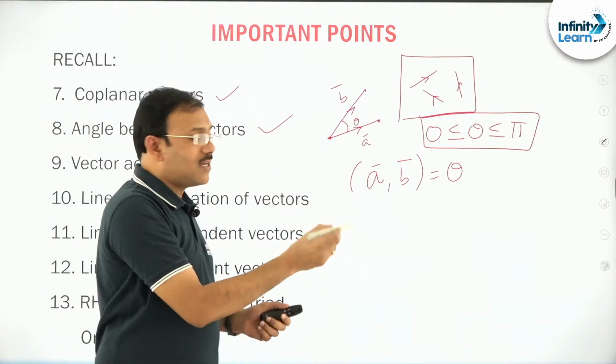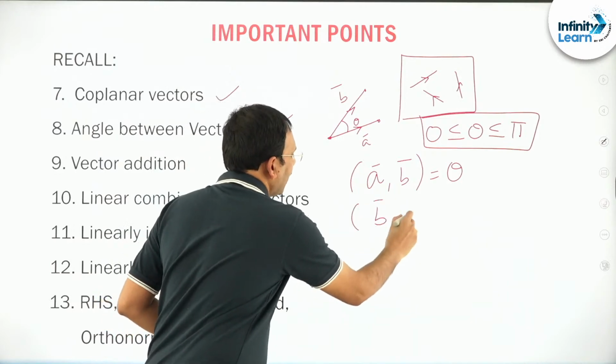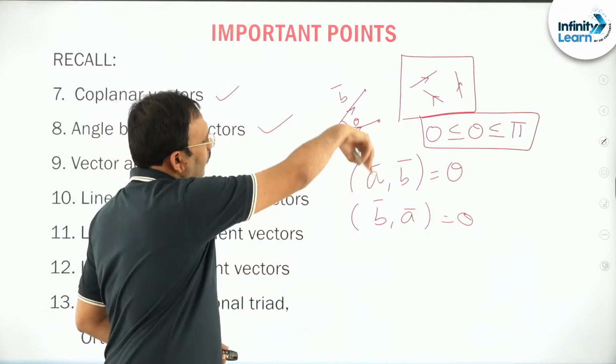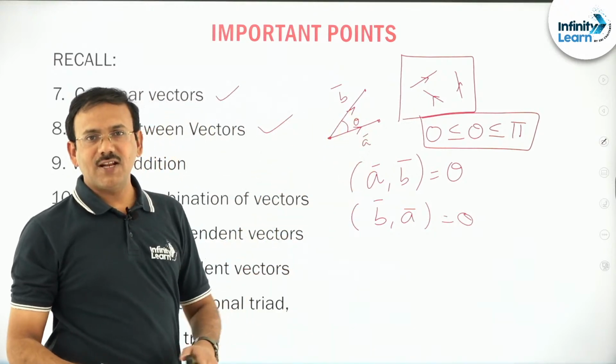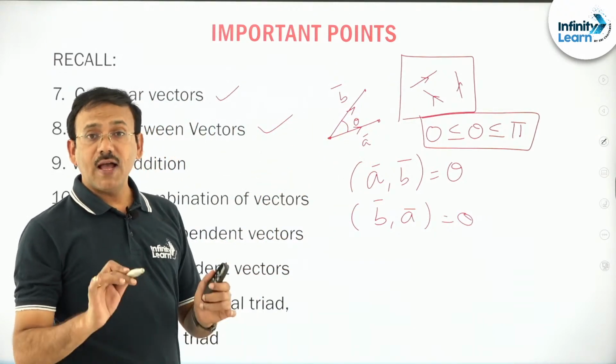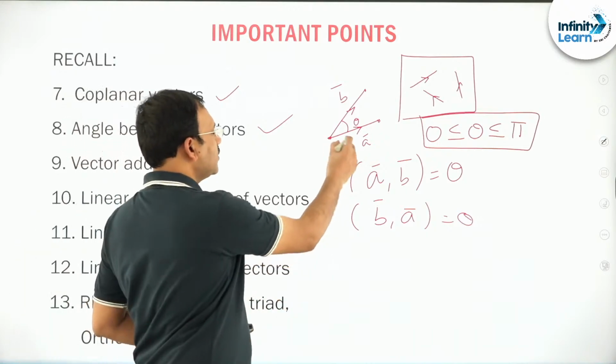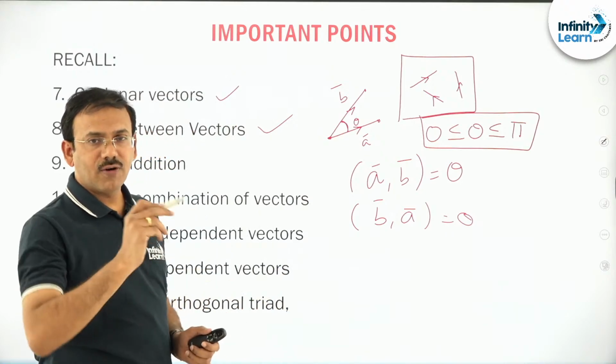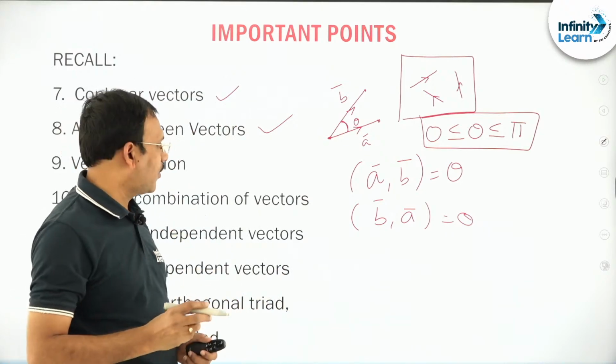So what is the angle between B bar and A bar? In fact, it is also theta. It is not like anticlockwise direction or clockwise direction; such a concept is not there. Angle between two vectors means you just take the angle which is from 0 to 180. That is an important point.